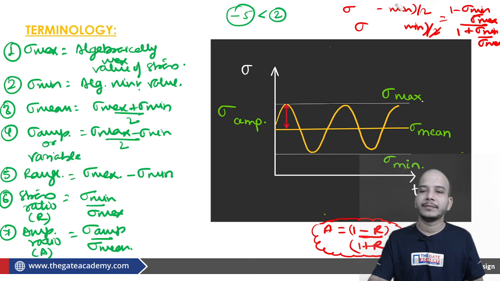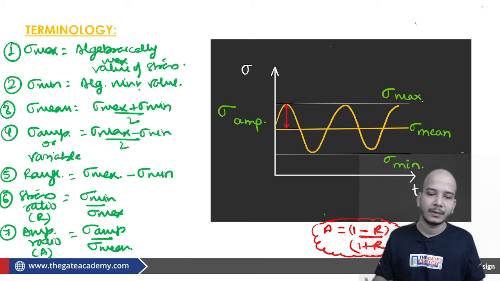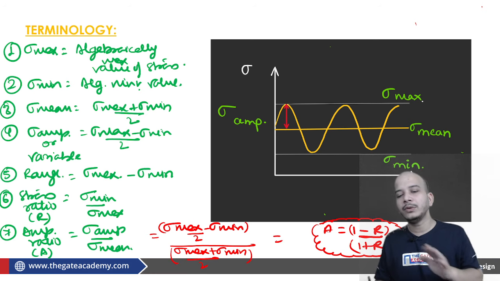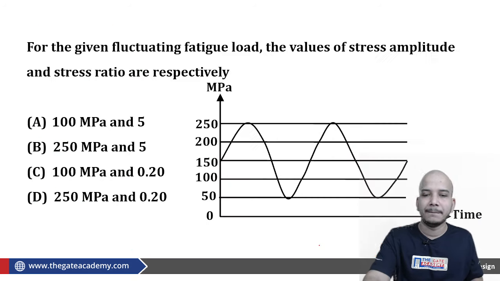Fine. Okay, so I don't think that this is required by you. Okay, just see here. On solving this, you will find A to be equal to 1 minus R upon 1 plus R. Fine. Moving further, let's take one previous year question.